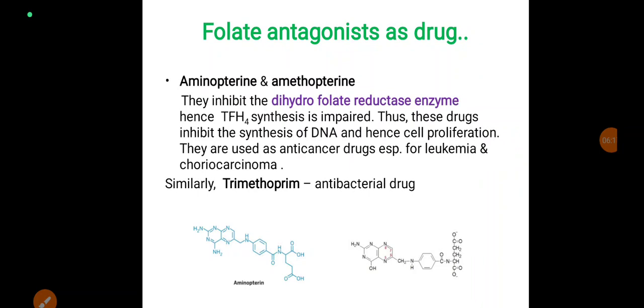Aminopterin and amethopterin. They inhibit the dihydrofolate reductase enzyme, hence tetrahydrofolate synthesis is impaired. Thus, these drugs inhibit the synthesis of DNA and hence cell proliferation. So, they are used as anti-cancer drugs, especially for leukemia and choriocarcinoma. Similarly, trimethoprim can also help as antibacterial drug.